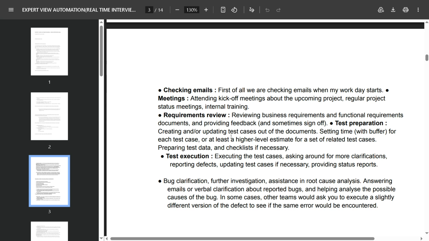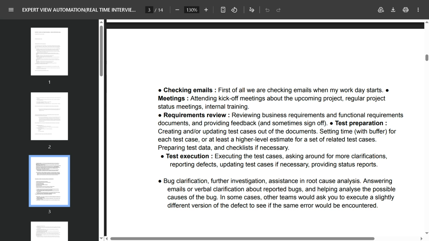Test preparation: creating, adding or updating test cases or documentation, adding estimates with a buffer for each test case, or at least a higher-level estimate for a set of related test cases, preparing test data and checklist if necessary. Test execution: executing the test cases, asking around for more clarification, reporting defects, updating test cases if necessary, and providing status reports.